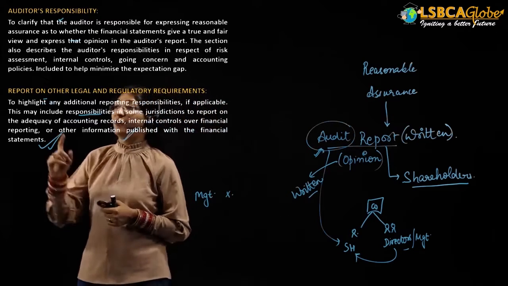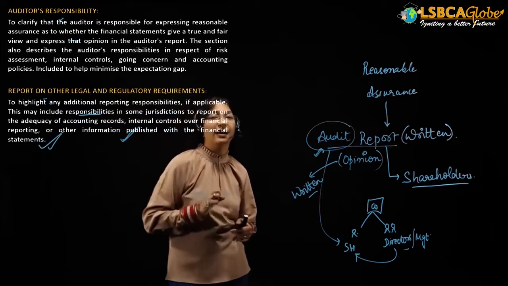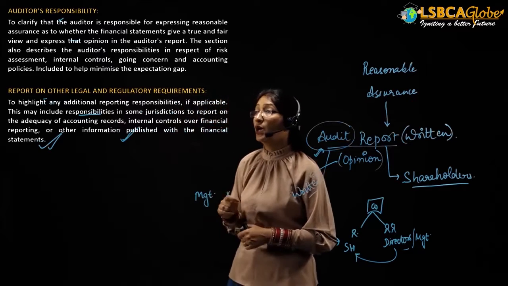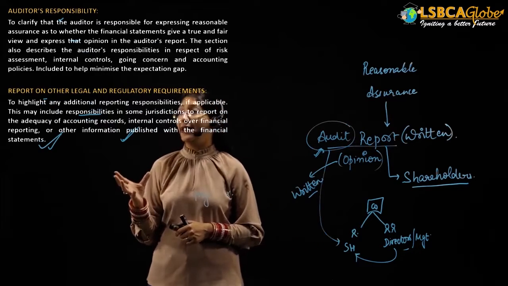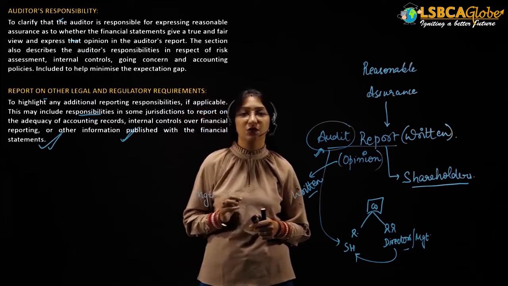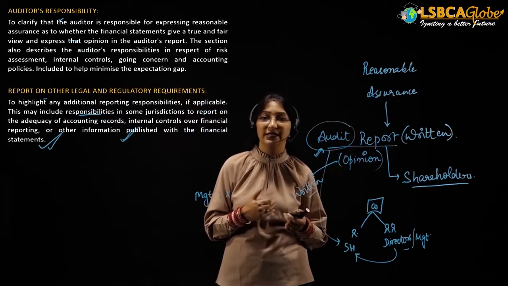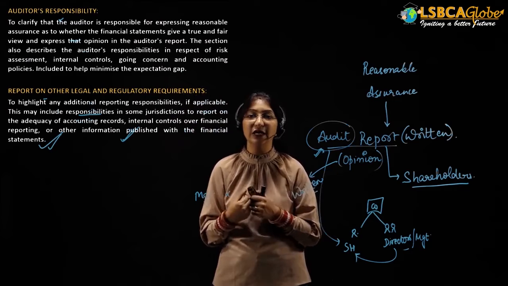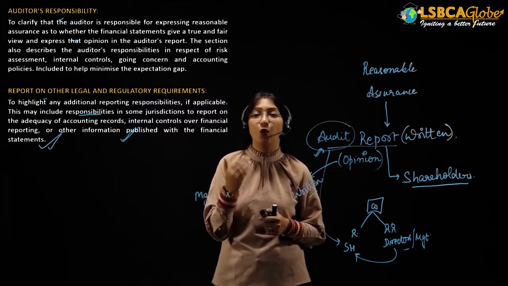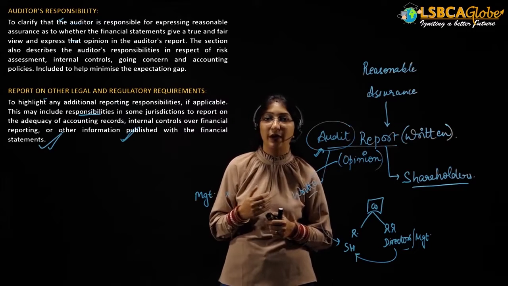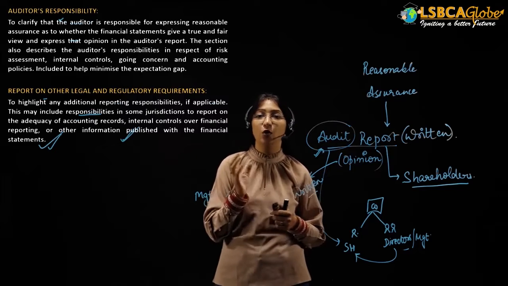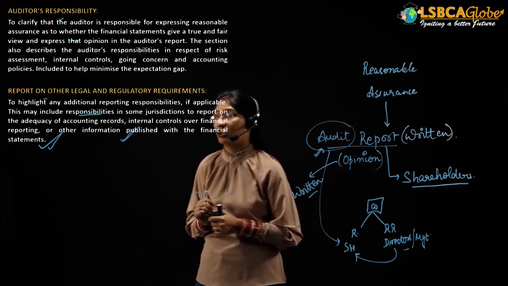Next, the auditor will provide a report on other legal and regulatory requirements. This is provided to highlight any additional reporting responsibilities. In larger organizations, it is also the responsibility of the auditor to provide a report on other legal and regulatory requirements. So this paragraph is provided only in the case of larger organizations.